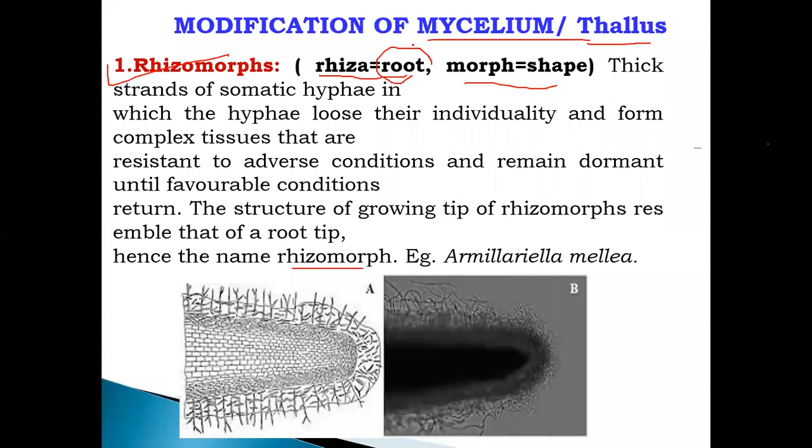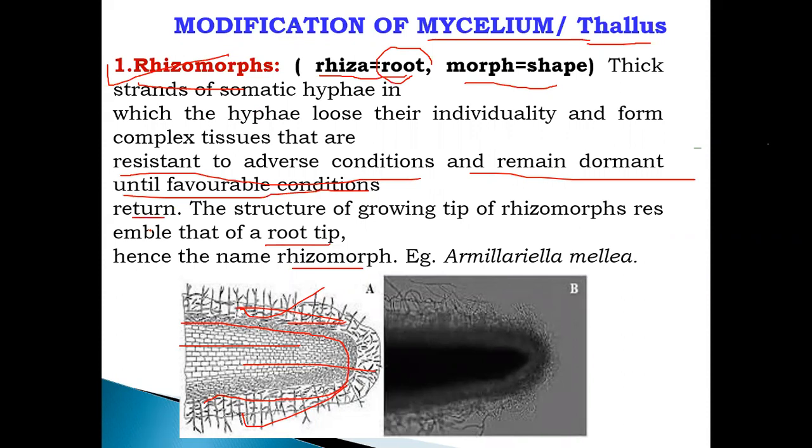Basically it is a modification of the mycelium, and these mycelia are arranged in this outside structure, which is called rhizomorph. It is attached to the outer portion of the plant cell and resembles a root tip. You have studied TS of root, the transverse section of the root. The same structure is formed in this fungus, which is called rhizomorph, and it is useful for resistance to adverse conditions and remains dormant until favorable conditions return.